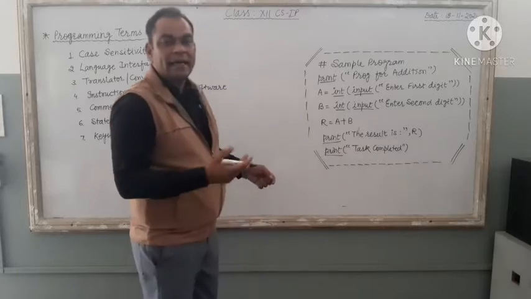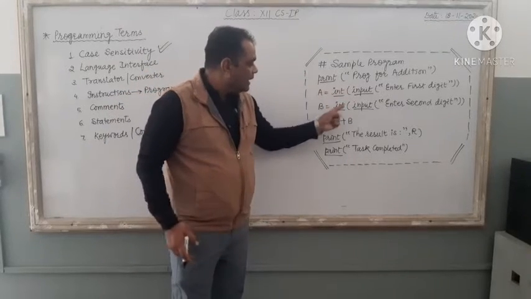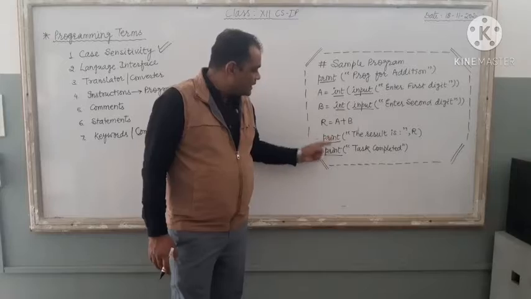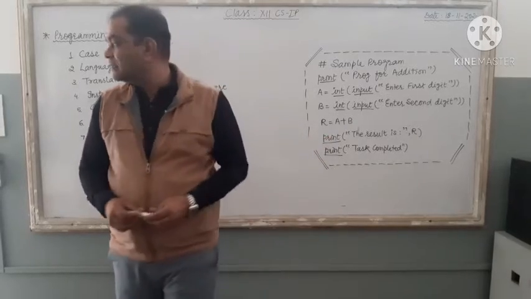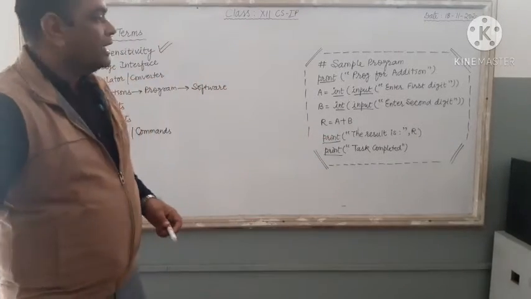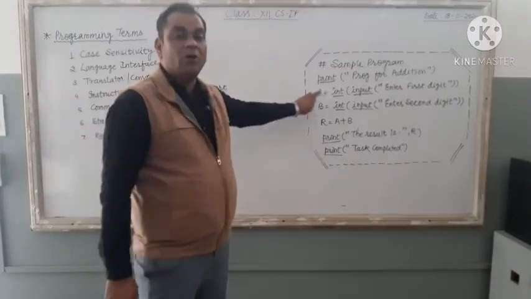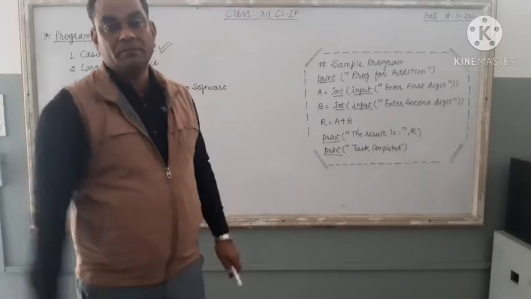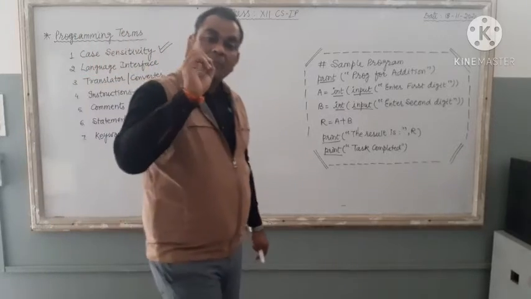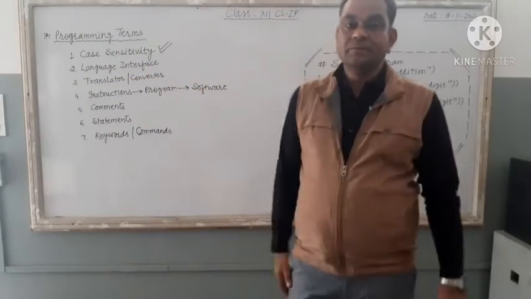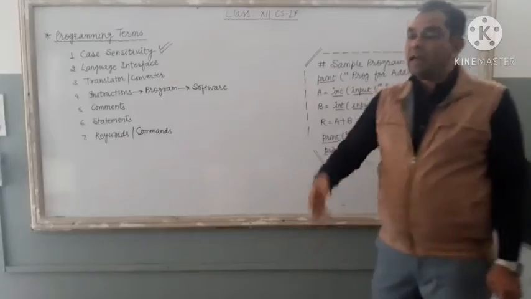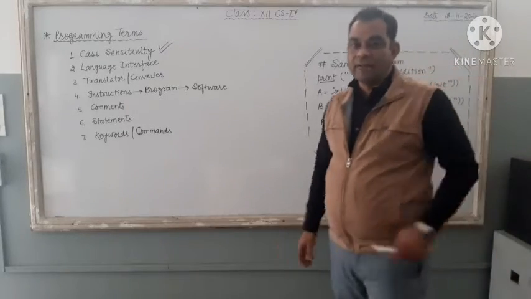How many commands are there in this program? 1, 2, 3, 4, 5, 6, 7. 7 commands are there in this Python program. So you have to write the Python command in small letters only in your program, right? It is the very first basic rule of programming. Match the case sensitivity of the language, right?